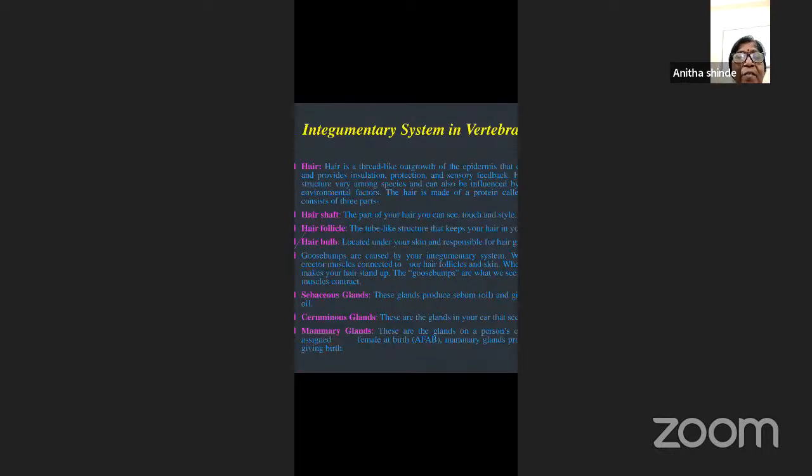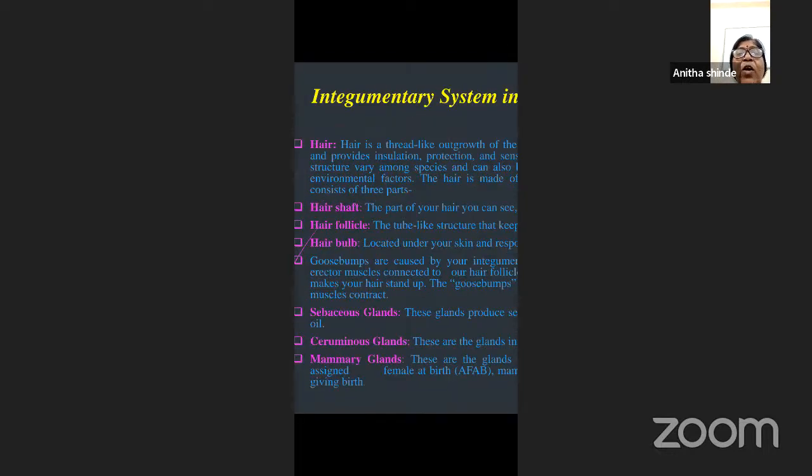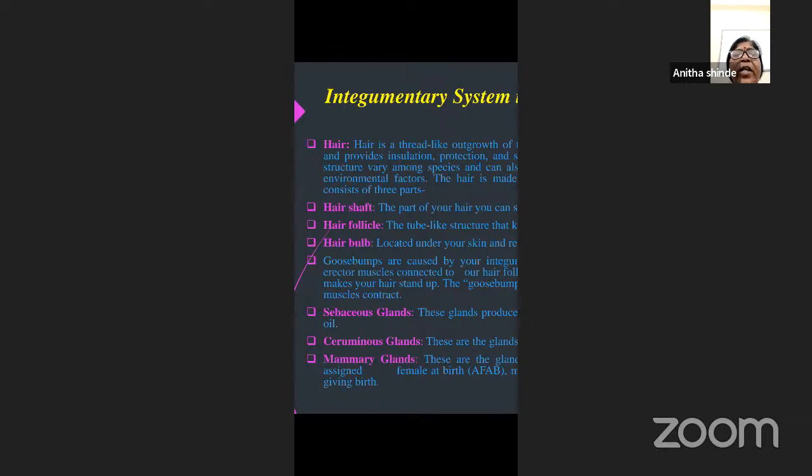Now, when you talk about the integumentary system in vertebrates, I mean the different derivatives, you have hair. Now, what is hair? Already we have seen, hair is a thread-like outgrowth of the epidermis that covers the body. It provides insulation, protection, and also sensory feedback.